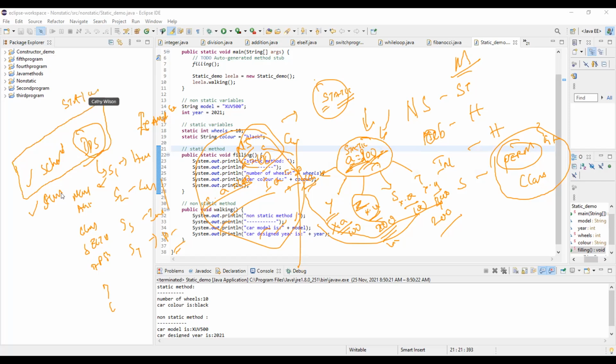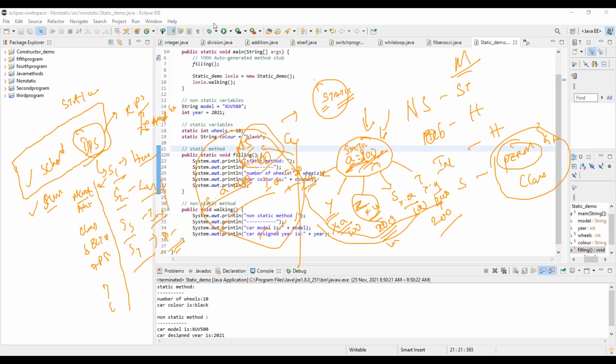If I change from DPS to CPS, Chennai Public School, then for everyone this would be impacted. But for the student name, I'm creating an object, so S1 is an object. For S1, I'll be allocating Harsha. S2, I'll be allocating Lavanya. S3, I'm allocating Indra. S4, I'm allocating Preetham. So this is how these objects will be defined and then used.